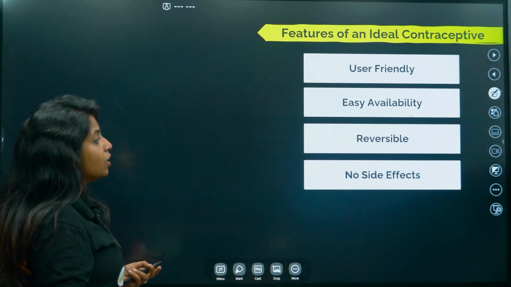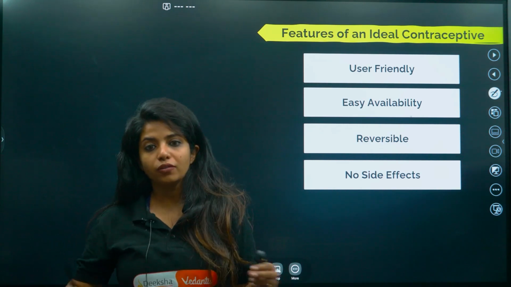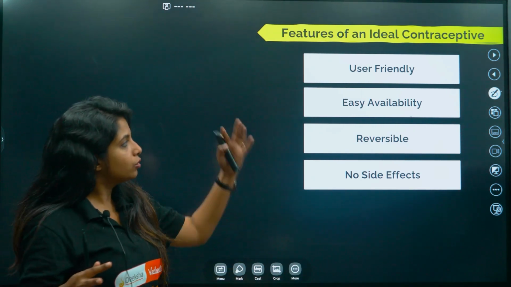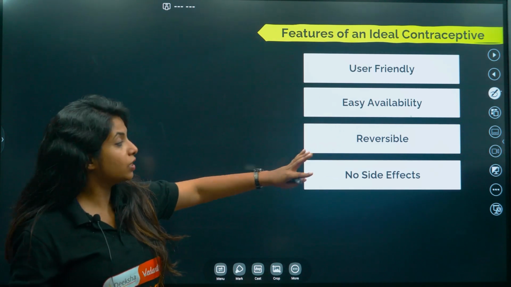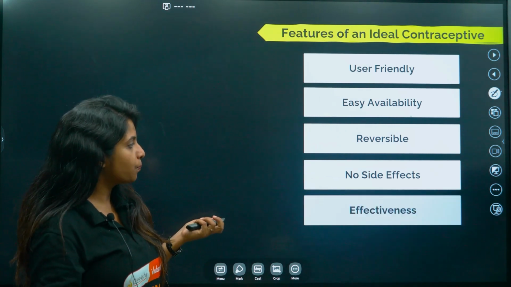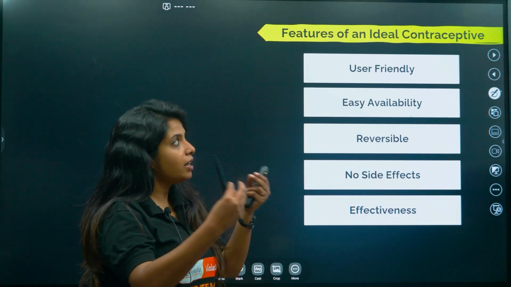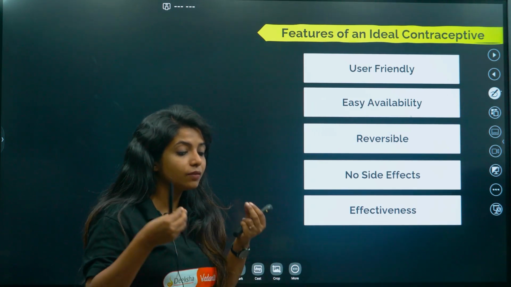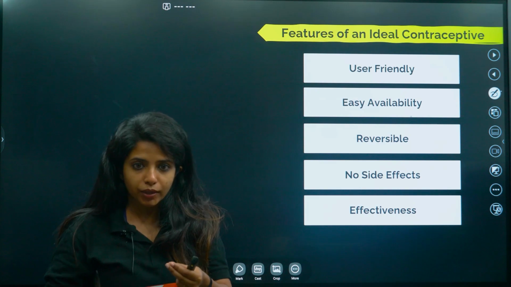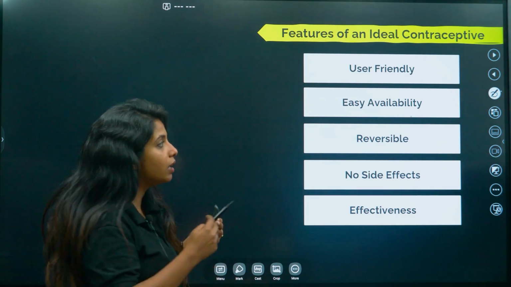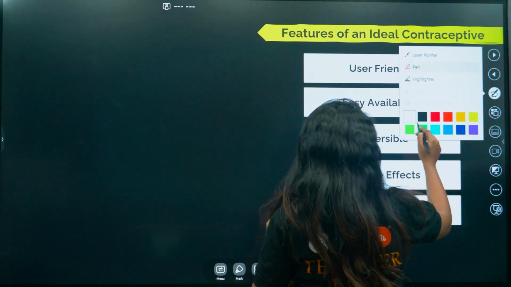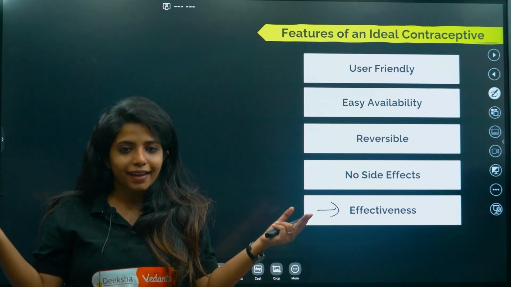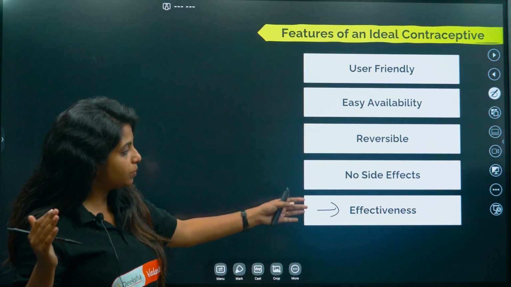Okay, next thing, no side effects. Obviously none of us want any side effect, right? Generally for anything that we use. So obviously for contraceptive also there should not be any side effects. Effectiveness. When a person is using contraceptive, they believe that pregnancy would not be happening. So basically it should be 100% effective. If it is not effective, that means the whole concept is just a lie, right? So obviously this should be the feature.